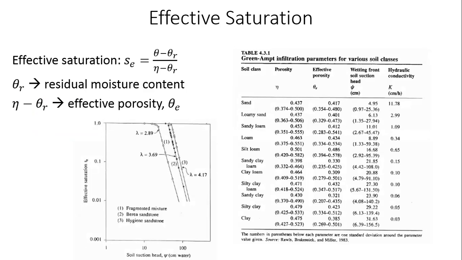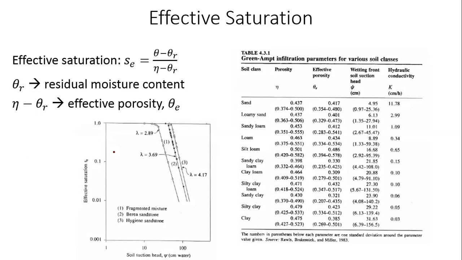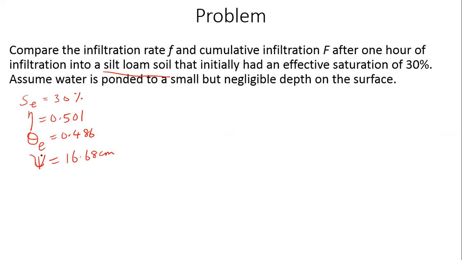Suction head is 16.68 centimeters. Okay, suction head psi equal to 16.68 centimeters, and hydraulic conductivity is 0.65 centimeters per hour, right? So we've got these 4 pieces of information for this particular soil sample. Okay, so can we solve for capital F and small f? Do we have enough information?